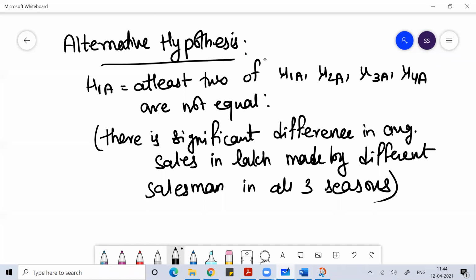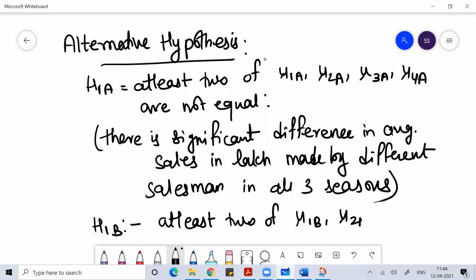Okay, and then similarly I can write for mu1B: at least two of mu1B, mu2B or mu3B are not equal.